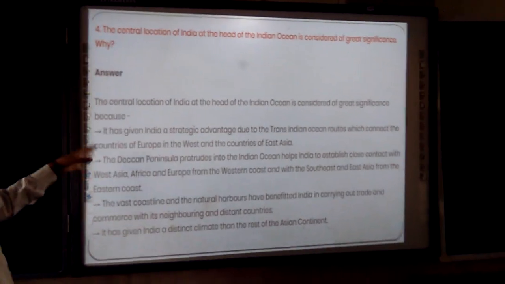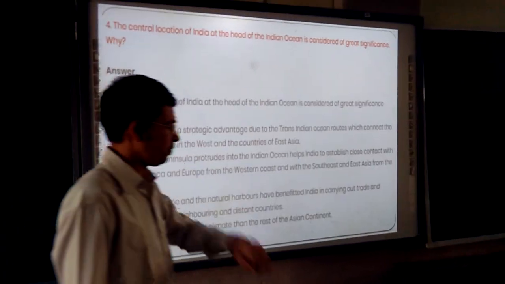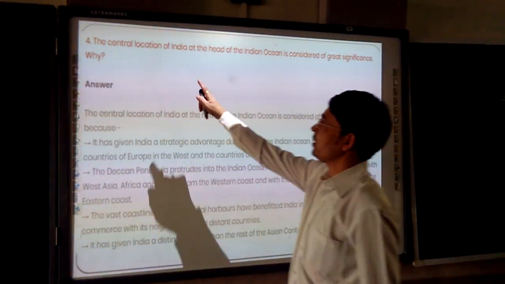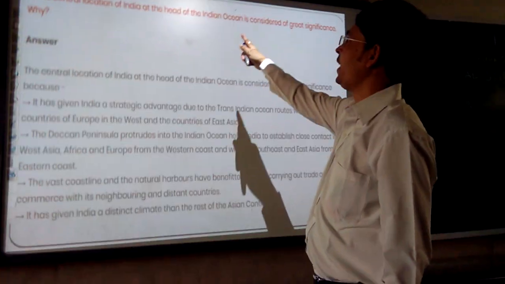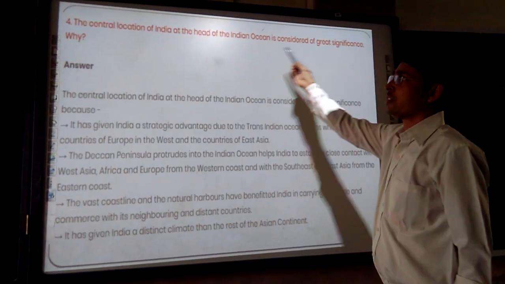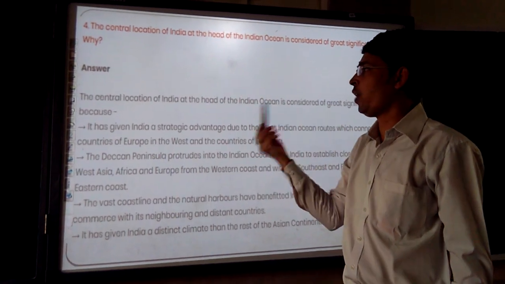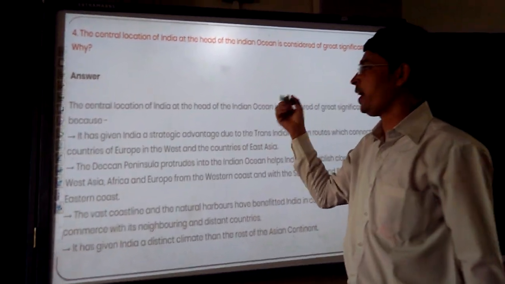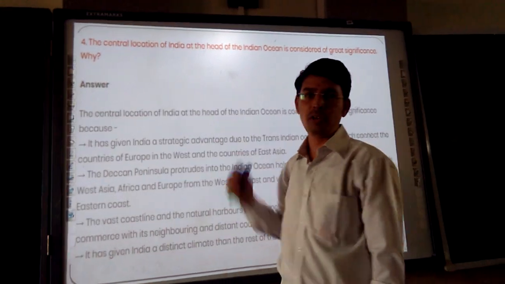This question is also very important. It can be asked for 5 marks or 3 marks every time. The question is: the central location of India at the head of the Indian Ocean is considered of great significance, and the question is asking why. So the point is the central location.